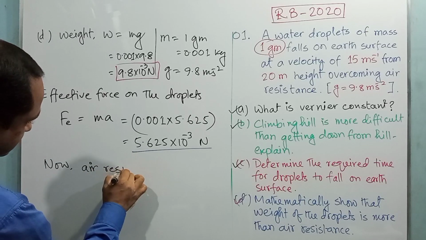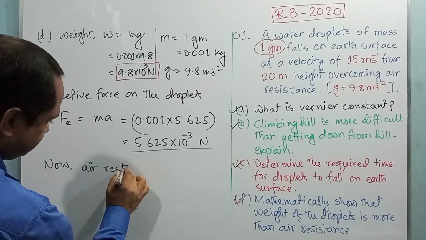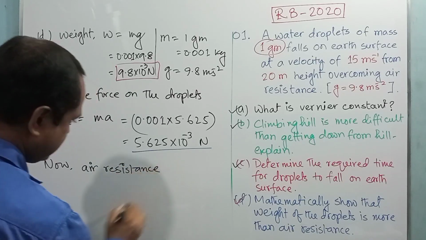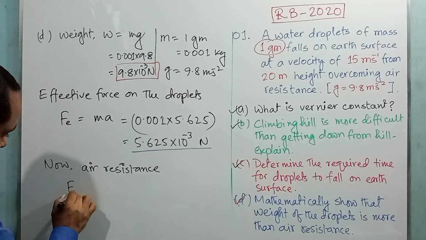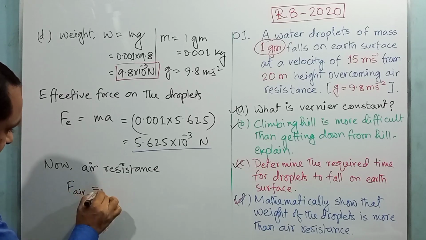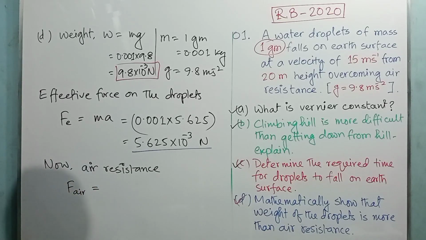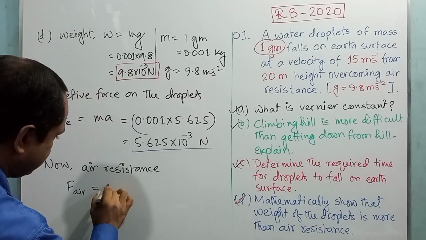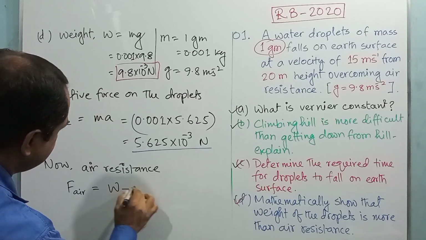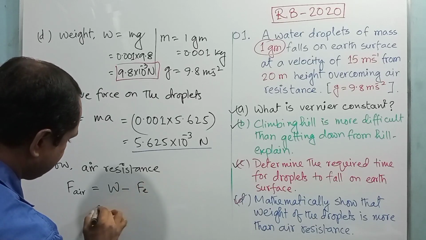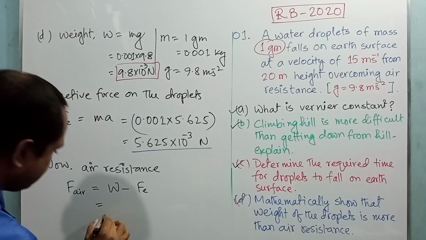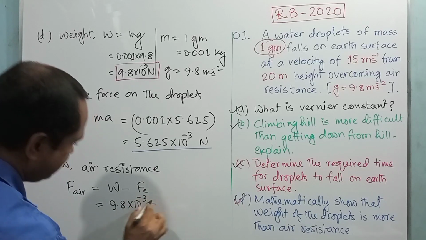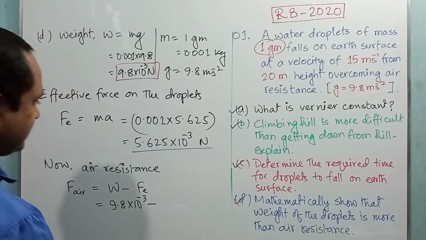Air resistance, if denoted by F air, we can get it by subtracting the effective force from the actual weight, that is W minus Fe, right? So here W is equal to 9.8 into 10 to the power minus 3 minus Fe,